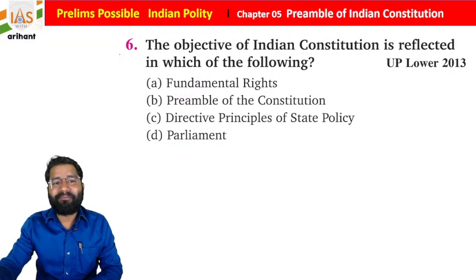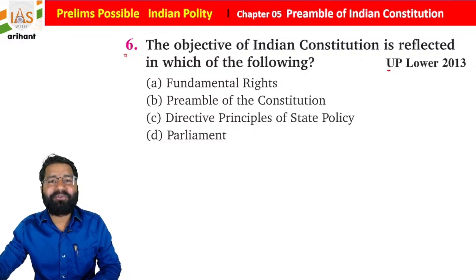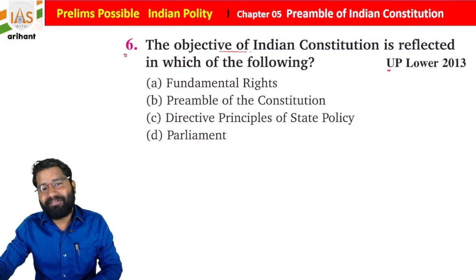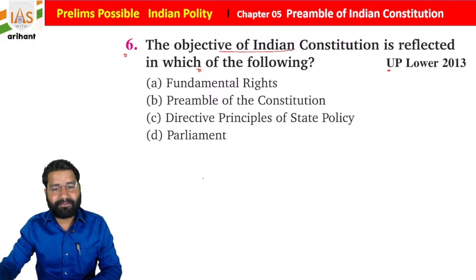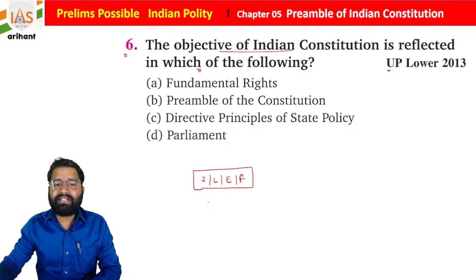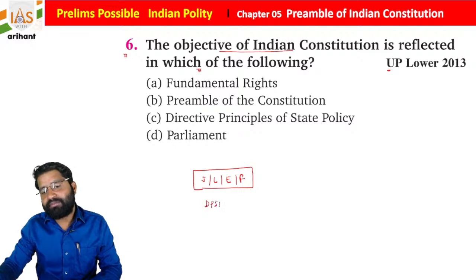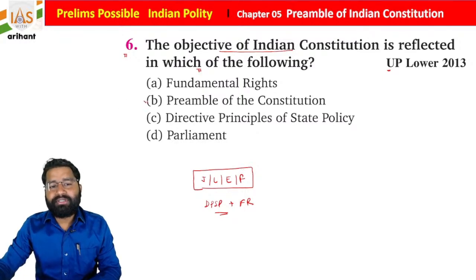Now we're moving to the next question that was in the Uttar Pradesh Lower PSC examination 2013. The objective of the Indian Constitution is reflected in which of the following, students? Our objective is justice, liberty, equality, fraternity. Where is it included? You'll say, sir, it is included under the DPSP, it is included under the fundamental rights. But if we talk about where it is included combinedly, these are all included under the preamble of the Indian Constitution, students.